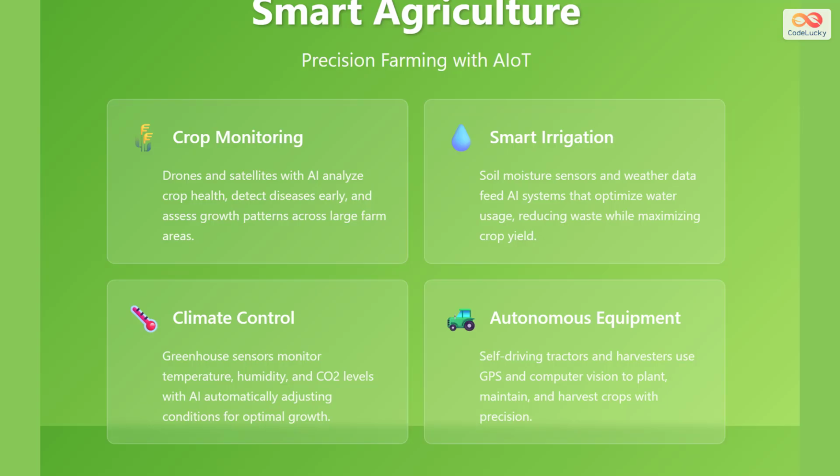while maximizing crop yield. Climate control in greenhouses uses sensors to monitor temperature, humidity, and carbon dioxide levels, with AI automatically adjusting conditions for optimal plant growth. Autonomous equipment, including self-driving tractors and harvesters, use GPS and computer vision to plant, maintain, and harvest crops with unprecedented precision and efficiency.